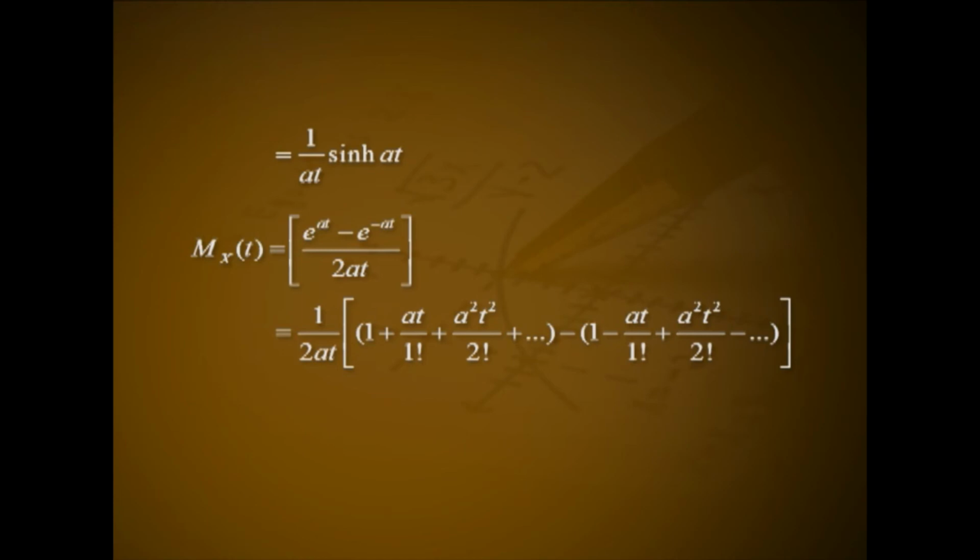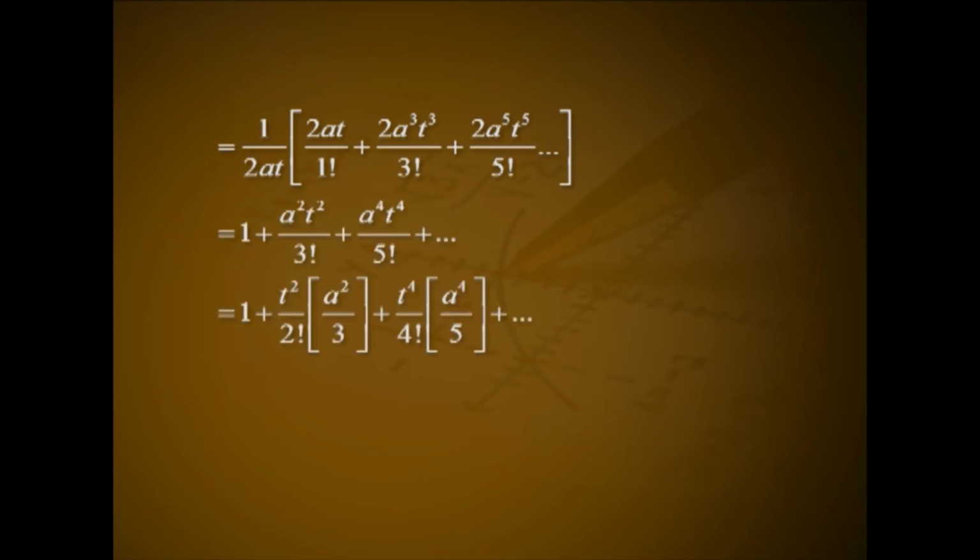M_x(t) equals (e raised to at minus e raised to minus at) all divided by 2at, that is 1 by 2at into (1 plus at by 1 factorial plus a square t square by 2 factorial plus etc. minus (1 minus at by 1 factorial plus a square t square by 2 factorial minus etc.)). That is 1 by 2at into (2at by 1 factorial plus 2a cube t cube by 3 factorial plus 2a raised to 5 t raised to 5 by 5 factorial etc.). That is 1 plus a square t square by 3 factorial plus a raised to 4 t raised to 4 by 5 factorial plus etc.